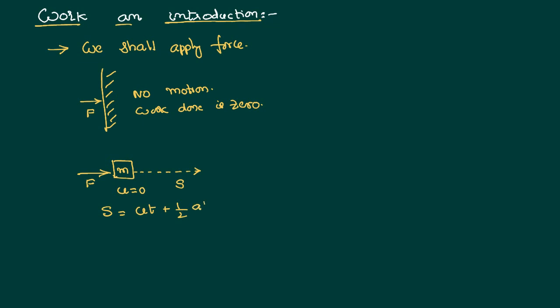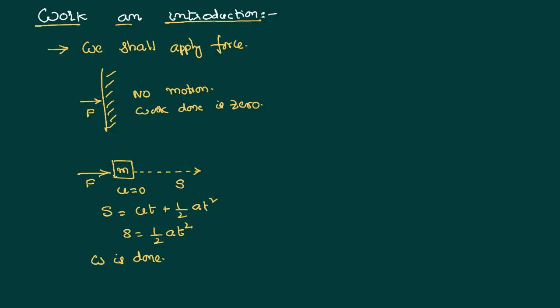Since the body is in the state of rest, I can write S equal to half at square. So after some time, it will have some displacement. As this applied force is able to produce some displacement, we can say work is done. So work is said to be done only when the applied force is able to produce a displacement.